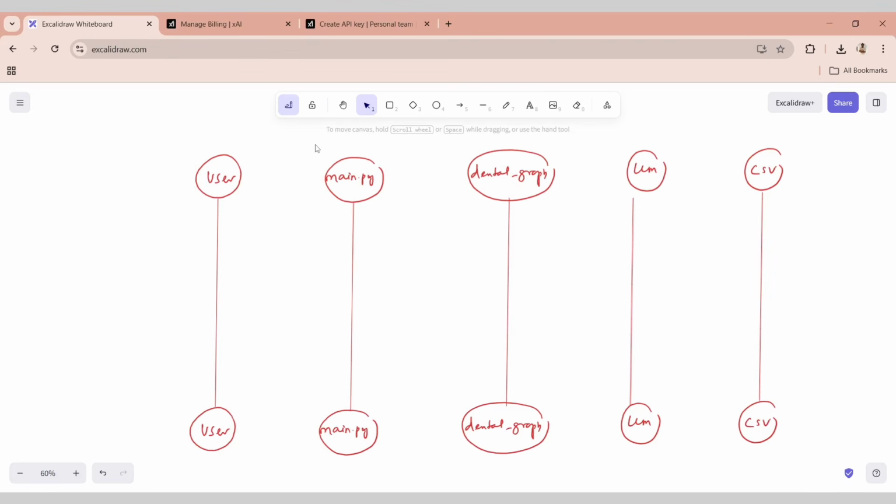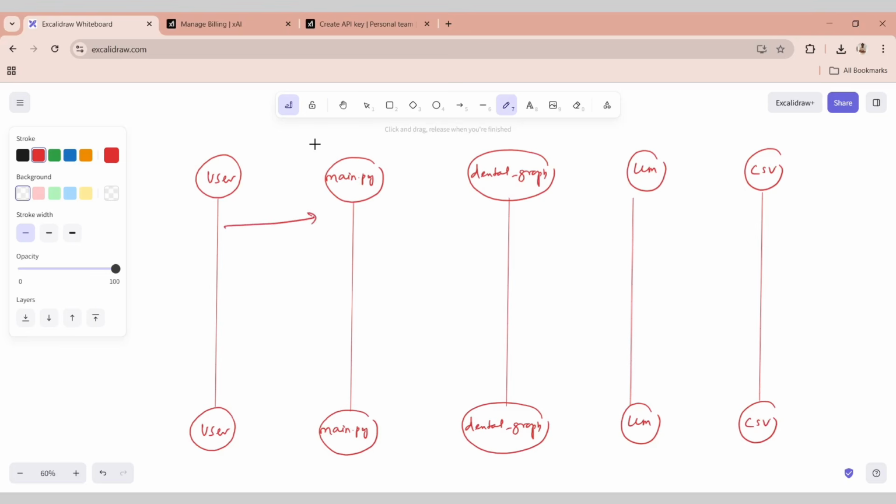Now let's say the user is asking a question: show the available slots for a general dentist. Now what will main.py do? Main.py will stream the message, check the historical conversation, and call the dental graph.